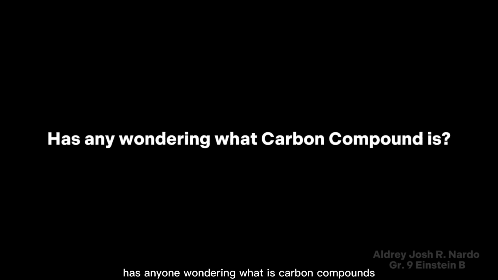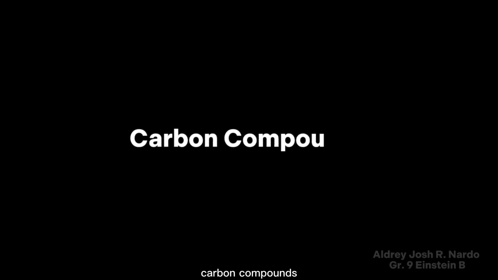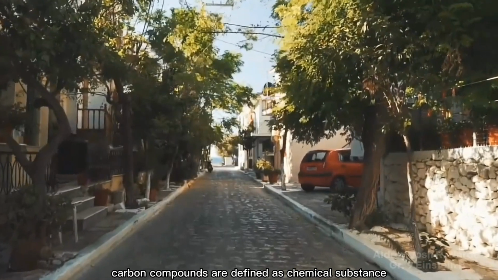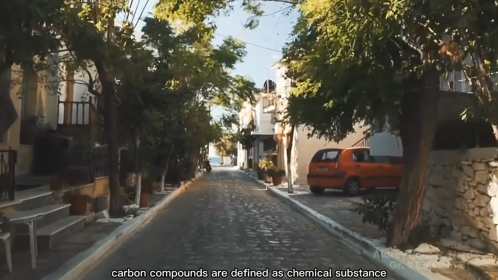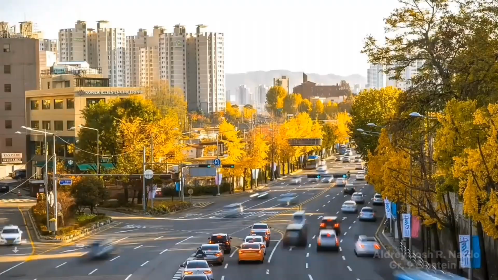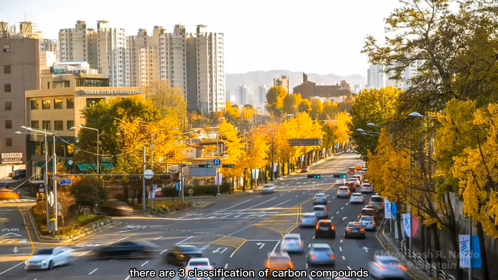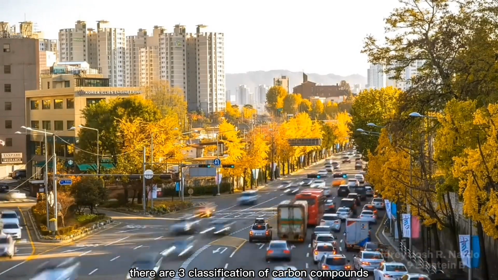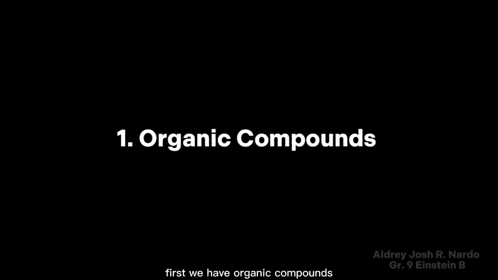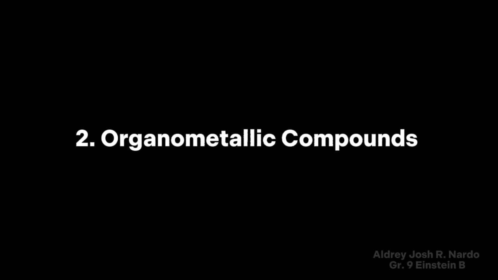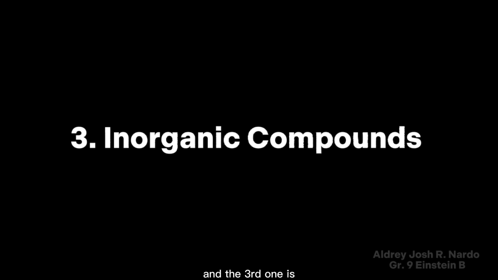Has anyone wondered what carbon compounds are? Carbon compounds are defined as chemical substances containing carbon. There are three classifications of carbon compounds. First, we have organic compounds. Second, we have organometallic compounds. And the third one is inorganic compounds.